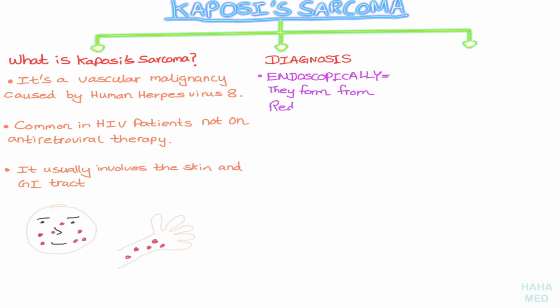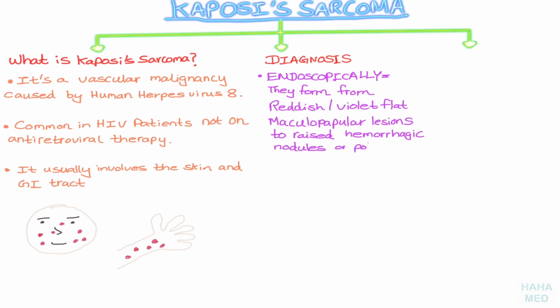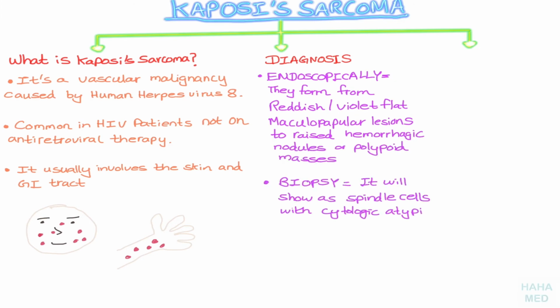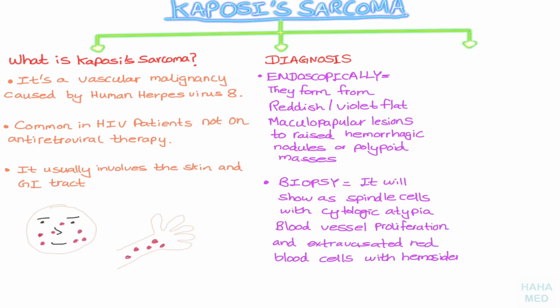Endoscopically, they appear as reddish or violet flat macular-papular lesions to raised hemorrhagic nodules or polypoid masses. In biopsy, it shows as spindle cells with cytologic atypia, blood vessel proliferation, and extravasated red blood cells with hemosiderin